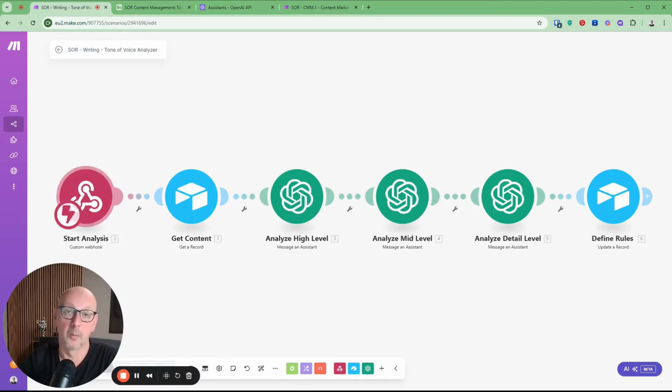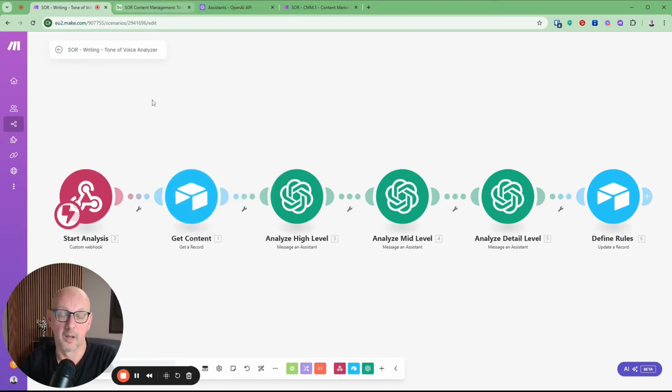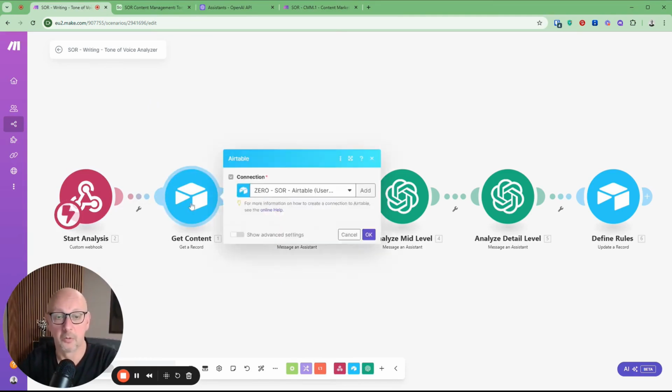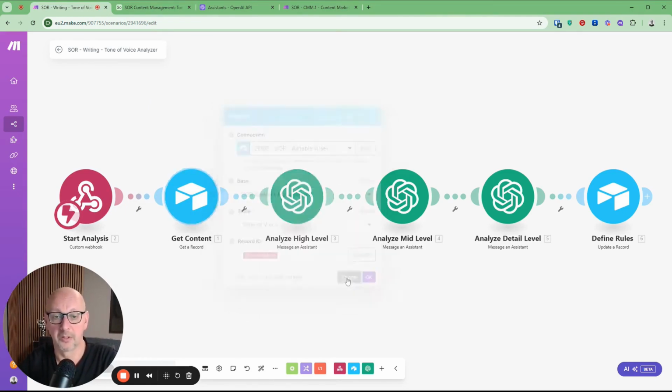So we start with a webhook, which I then trigger from Airtable. There's nothing special to mention about that. That's simply the webhook that I generate as a URL here and then trigger via Airtable. I'll show you in a moment how that works there. Then through this start, we receive the row in Airtable. So we read out this entry there.